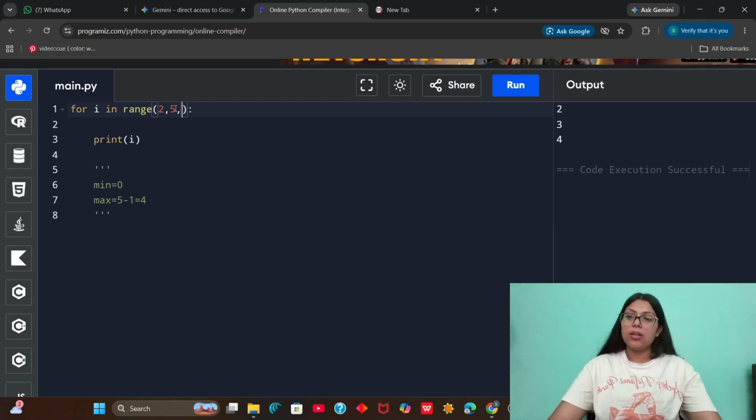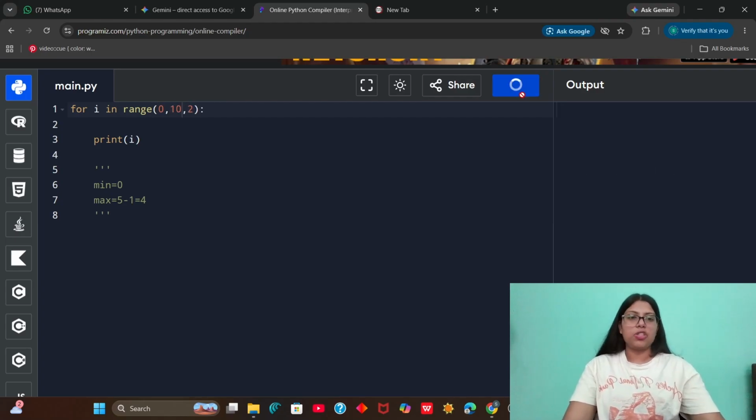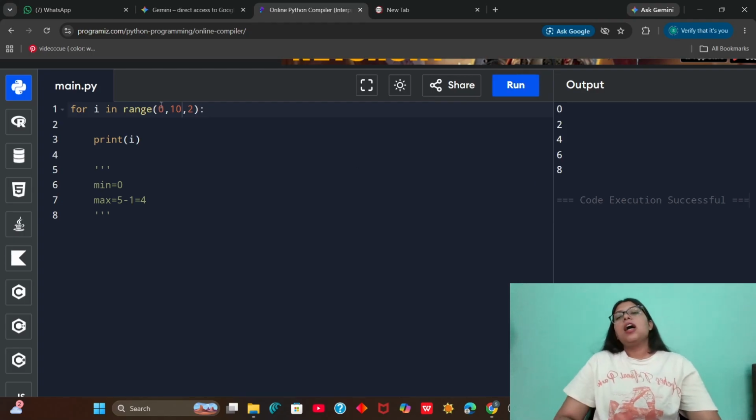And there is one more way of using range where we can tell the interpreter how many gaps we want in our increasing or decreasing of the range. So see what happens here. I'm saying that we have to start from 0 and we have to stop just before reaching 10. And we have to increment by 2. Now the value of i is not getting incremented by 1 as the default. Now we are incrementing it by 2. Such as when we started from 0, then we reached 2, then we reached 4, 6 and 8.